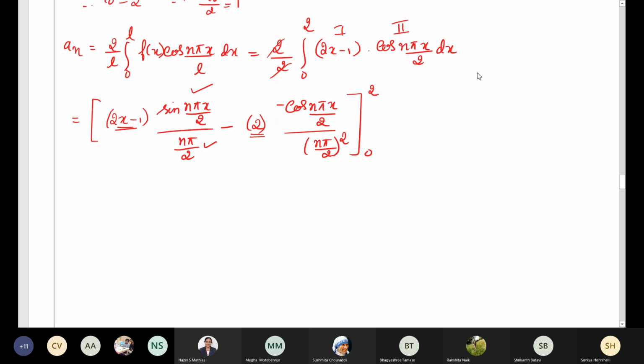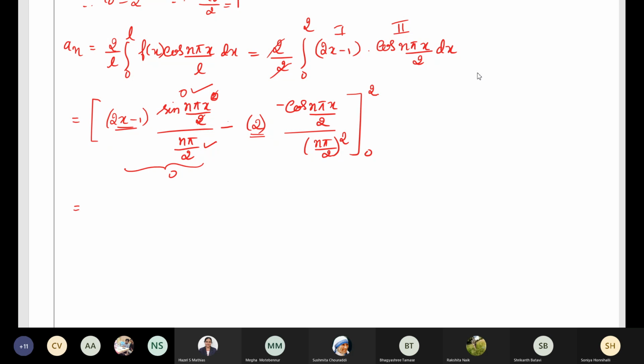Now just check the upper limit and lower limit. In place of x, replace x by the upper limit and lower limit and check what answer you get. If you put that in the first term, x value as 2, the 2 cancels, and sin n pi is 0. Similarly, when you put x as 0, sin 0 will be 0. So the first term will be 0.